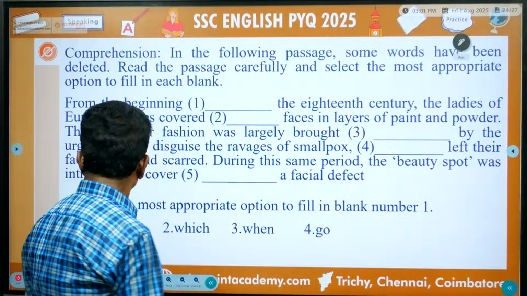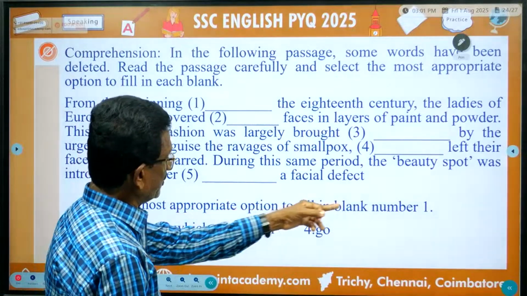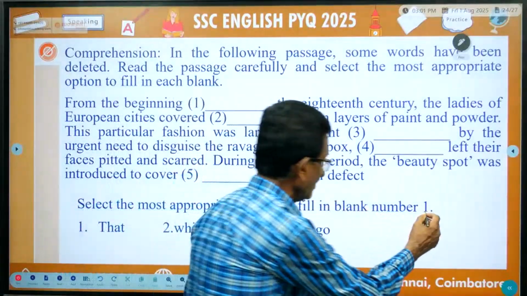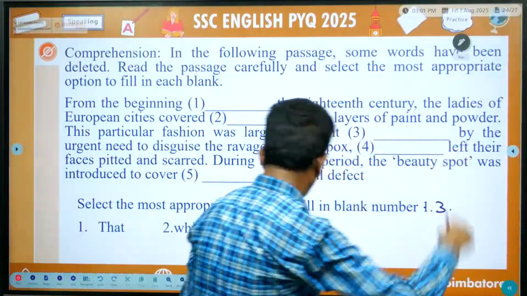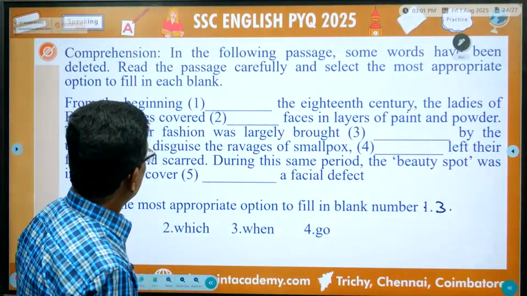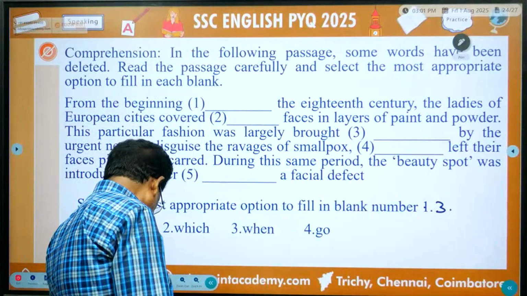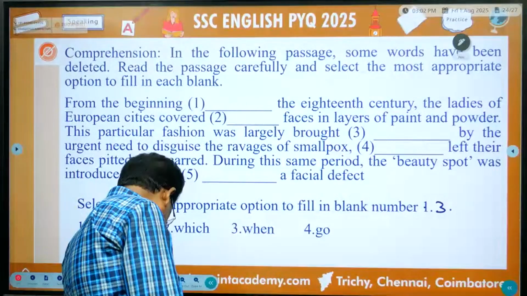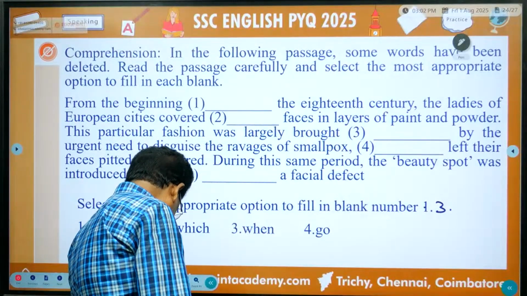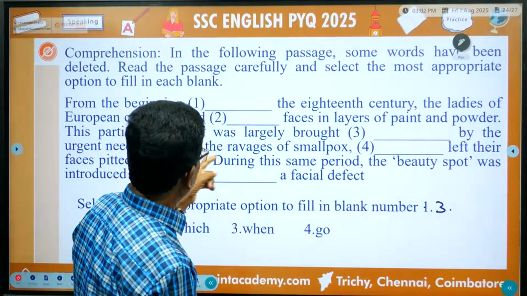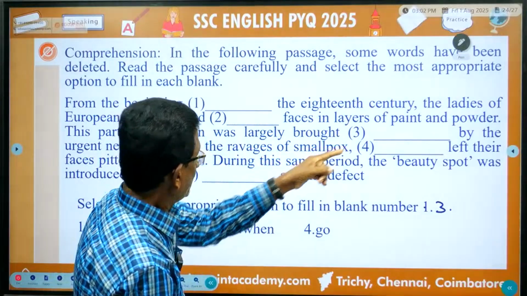Next one. Select the most appropriate option to fill in the blank 3. Here, blank 3. Listen.